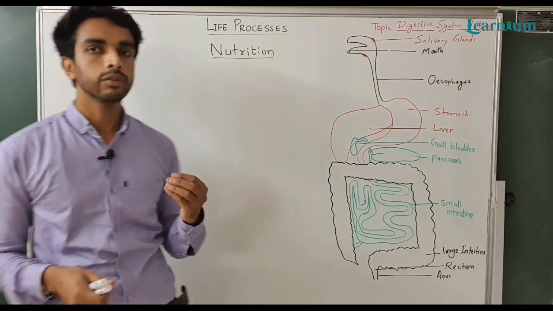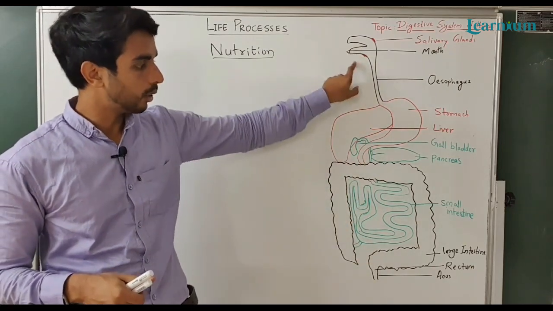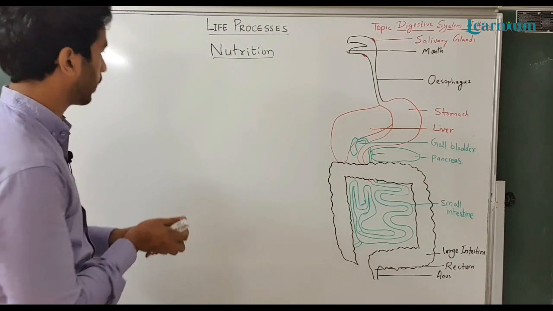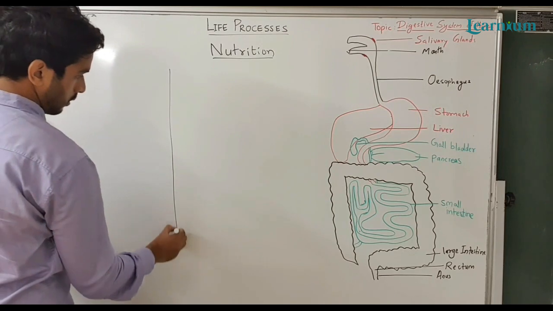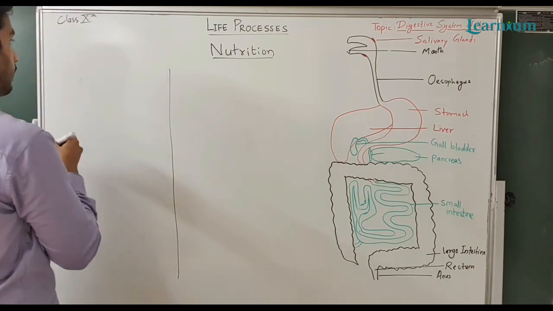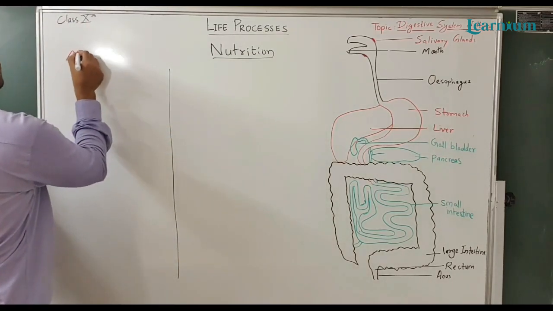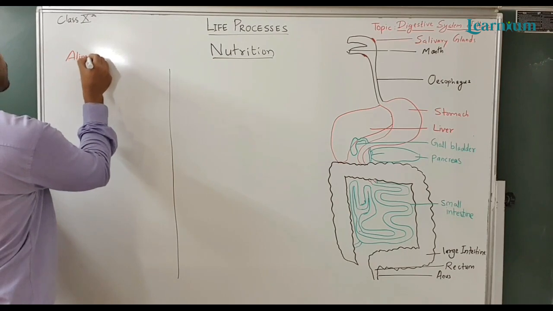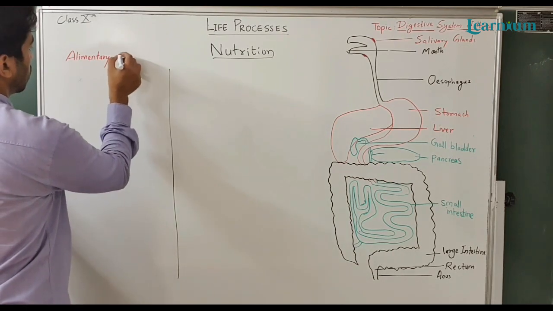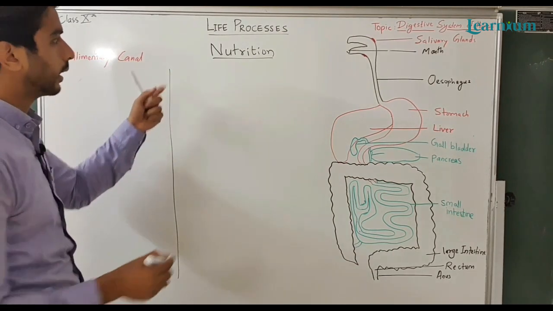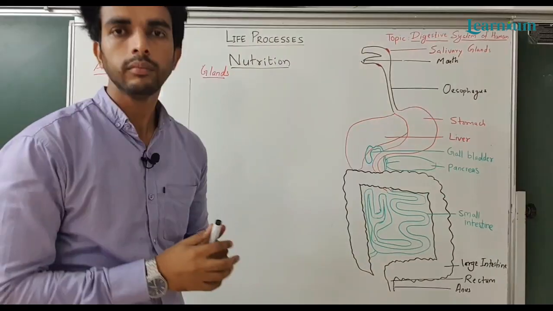The digestive system of human beings consists of the alimentary canal. As you can see in the diagram, it has a long alimentary canal. So I can divide it into 2 parts. The digestive system of humans comprises first the alimentary canal, and second digestive glands.